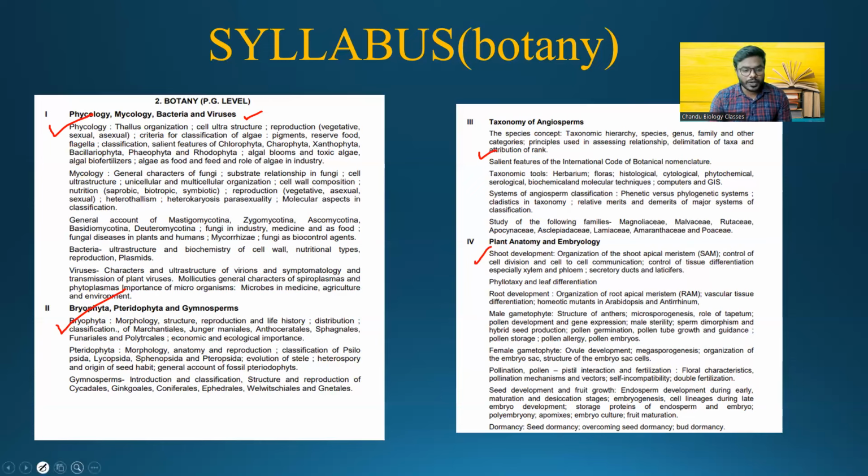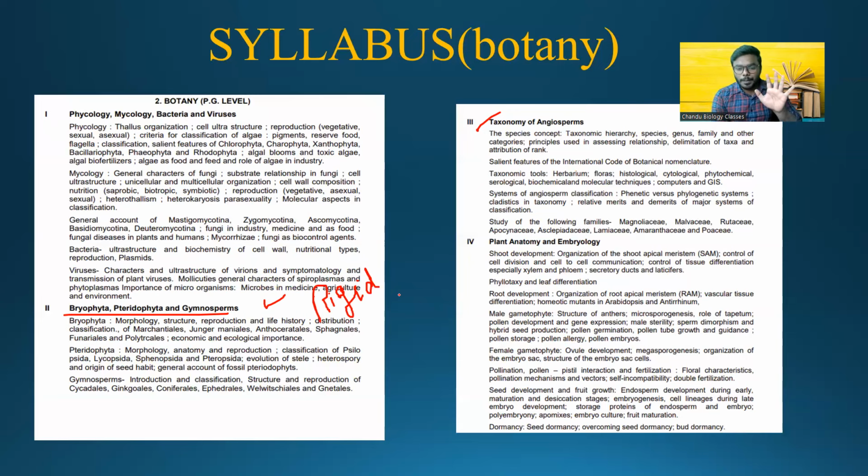And when it comes to unit 2, bryophyta, pteridophyta, gymnosperms, friends, I can say unit 2 and unit 3, these two are kind of rigid topics. What do I mean by the word rigid topics, friends? Because you don't need to read the concepts in great depth, but I want you to remember an abundant amount of concepts. You have to memorize many things, you have to remember many things.